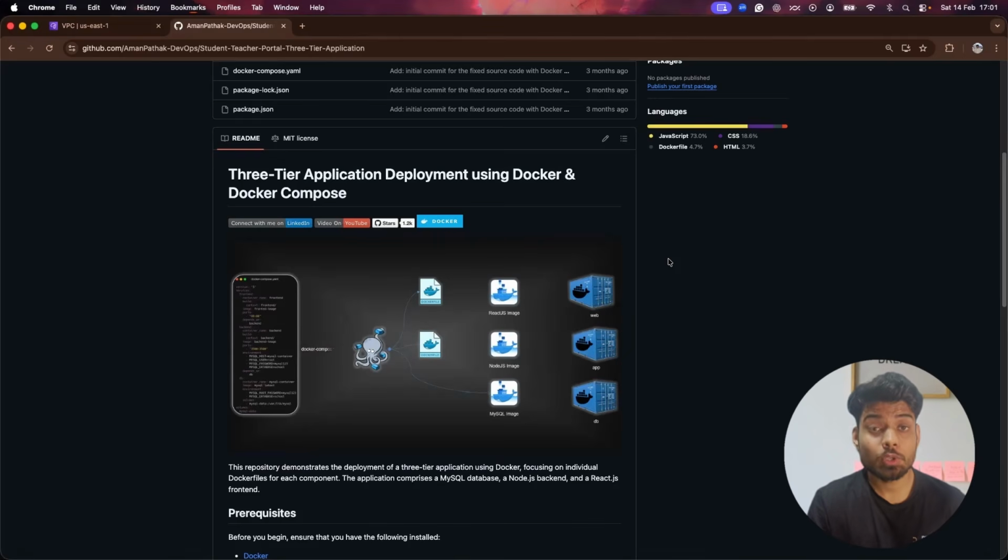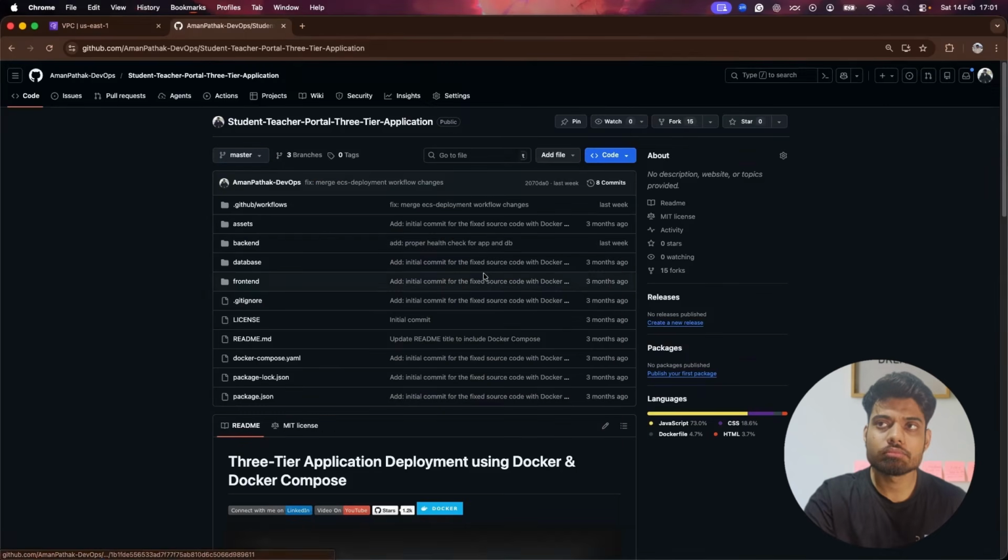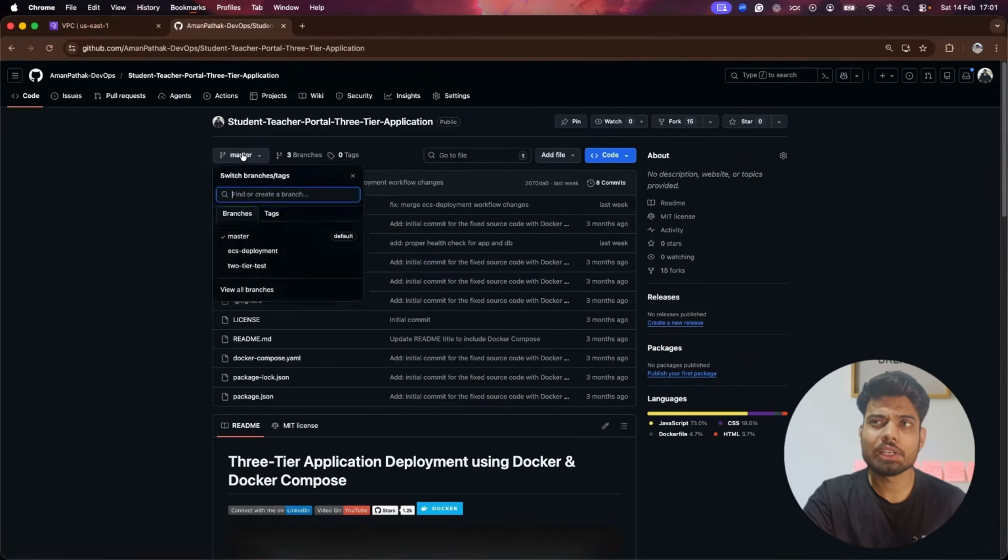But I wanted to show you the multiple ways to deploy a three-tier application. That's where you understand the pros and cons of a particular tool. So this is the application, as I've told you. Earlier, for the two-tier, we had a dedicated branch, which was two-tier test. For this, I've created a dedicated separate branch, which is ECS deployment.